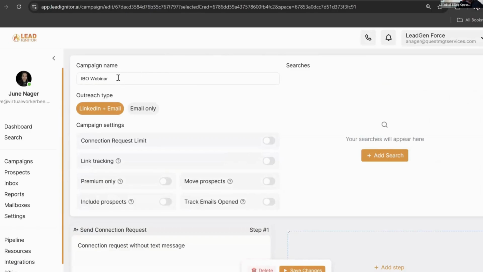The campaign name, Noah, we just labeled as IBO webinar, right? We can name that whatever we want to. Is that right? Correct. Yeah. Whatever you're trying to target, just so you can track what it is, that's usually what you make the campaign name. Great, great. So maybe let's just do this for, because I think later on we're going to target cardiologists, right? Correct. Yep.